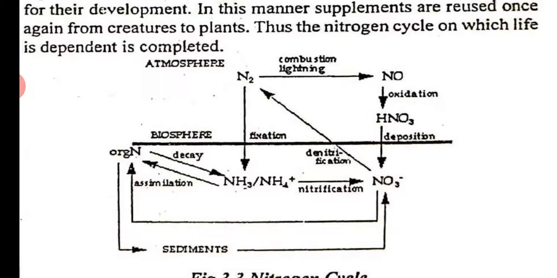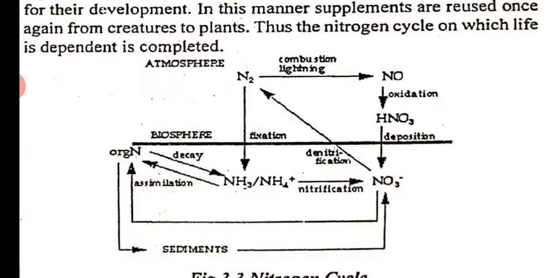These oxides of nitrogen mix with water vapor in the sky and come down in the form of precipitation, that is rainfall, as weak acid HNO3, that is weak nitric acid. Now we can see that is falling on the earth.